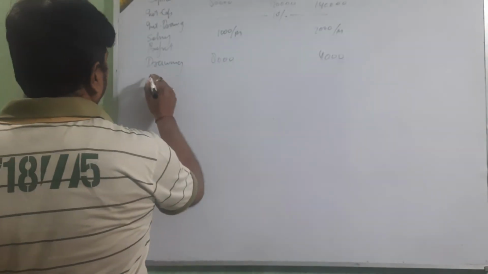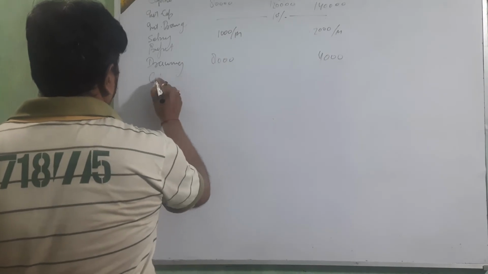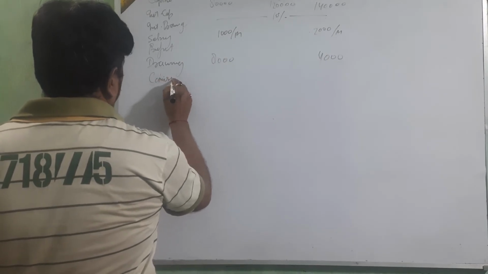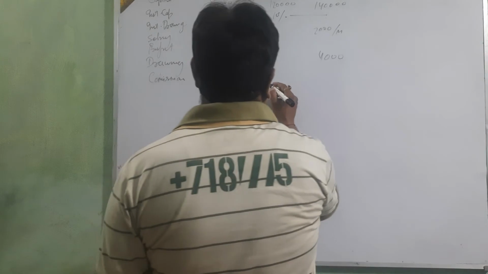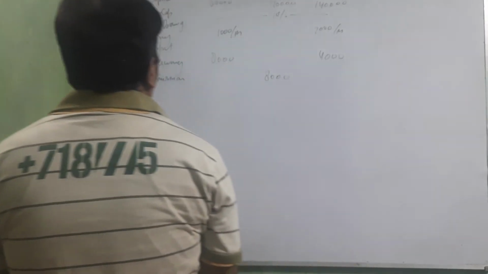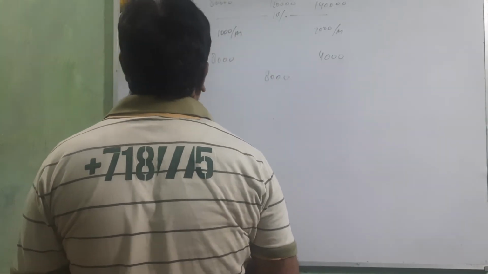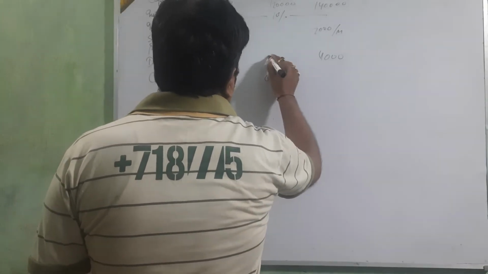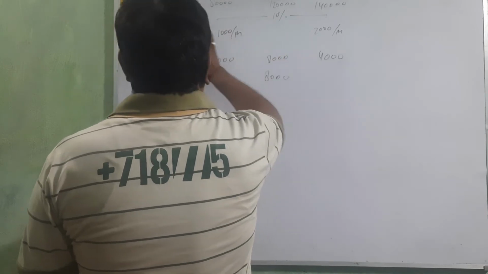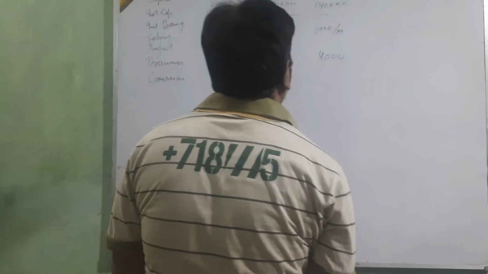Okay, commission 8,000. Okay, interest on drawing, rate of interest on drawing, just see, 10% each.